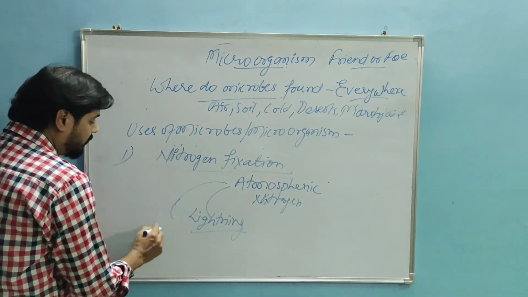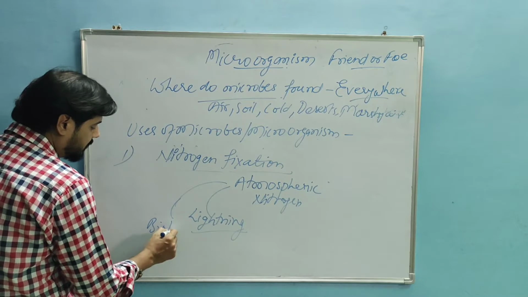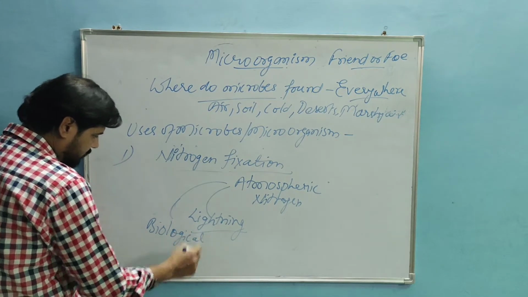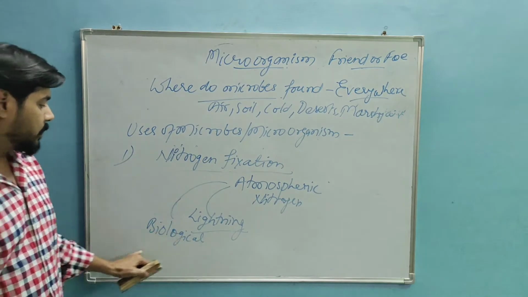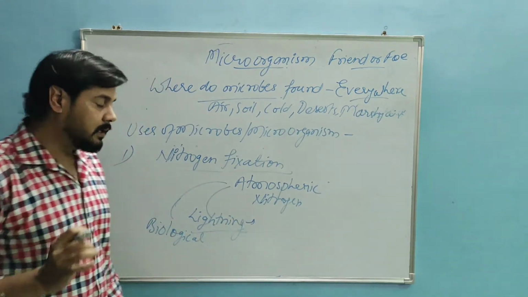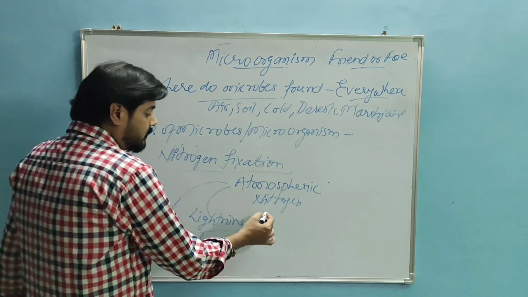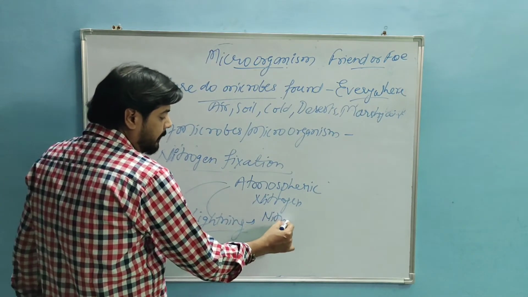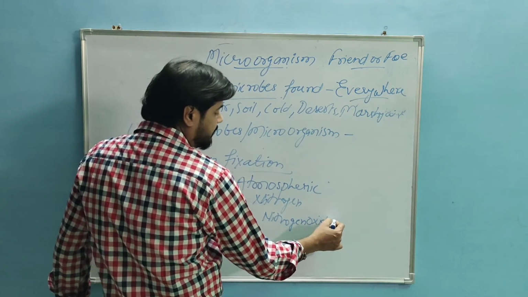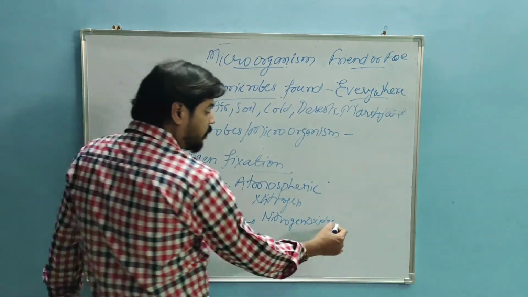And the second one is the biological process. These are the two processes, the lightning process and the biological process. In lightning, simply I'm telling you, the nitrogen oxides, nitrogen oxides.